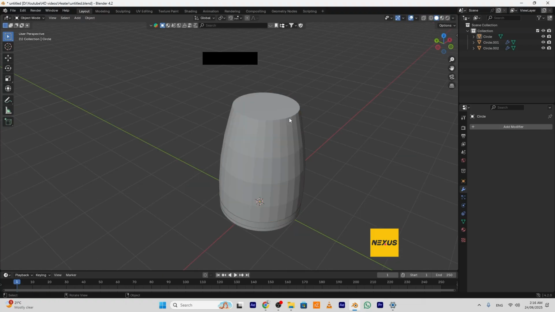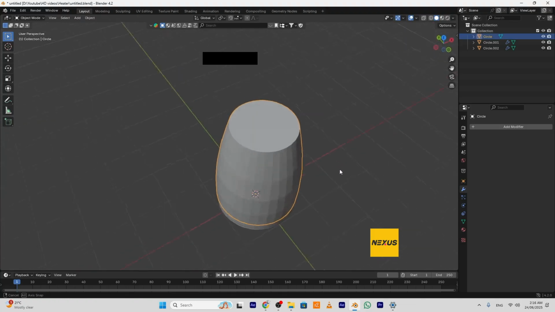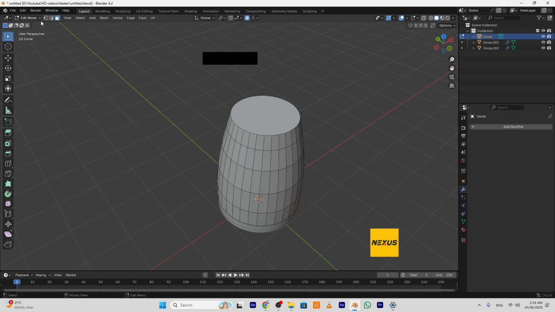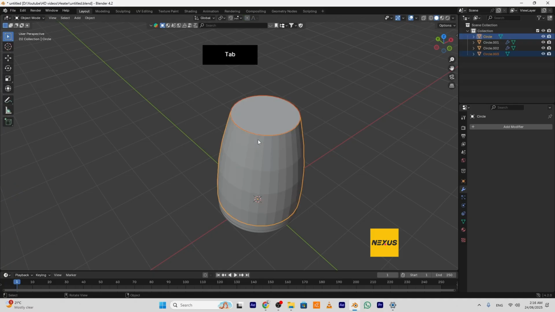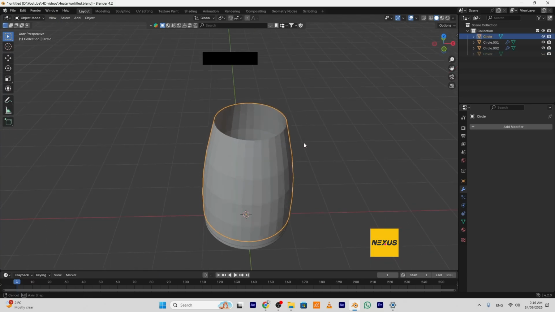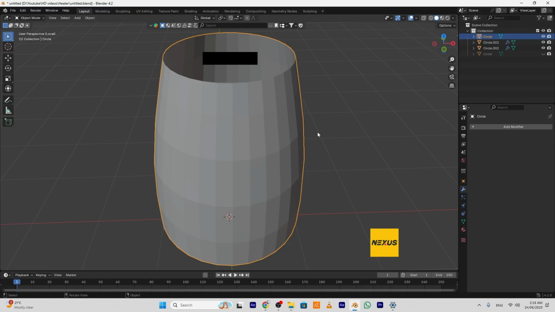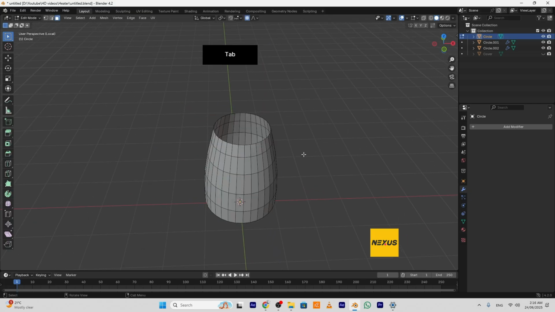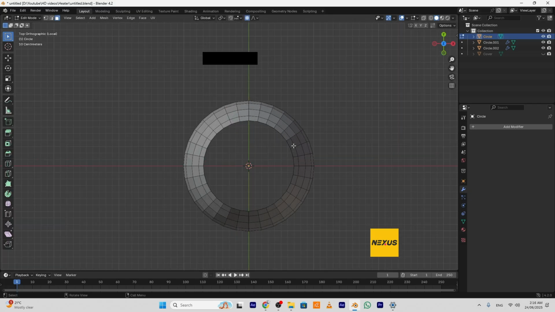I will select this object. Go to edit mode. Face selection. I will separate this face. Okay. I will rename it. Go to solo mode. Edit. Top view. Go to vertices selection.